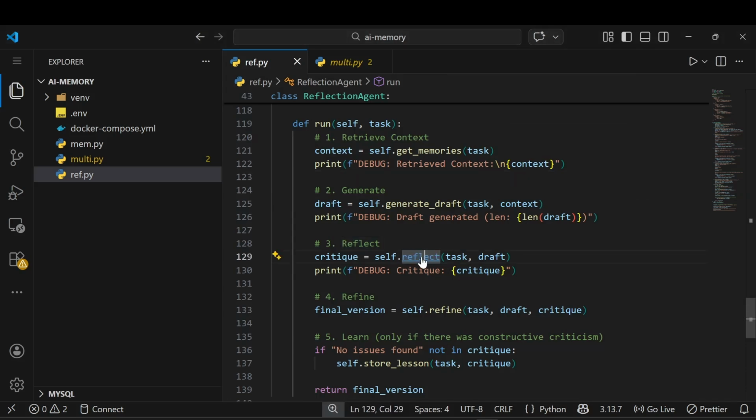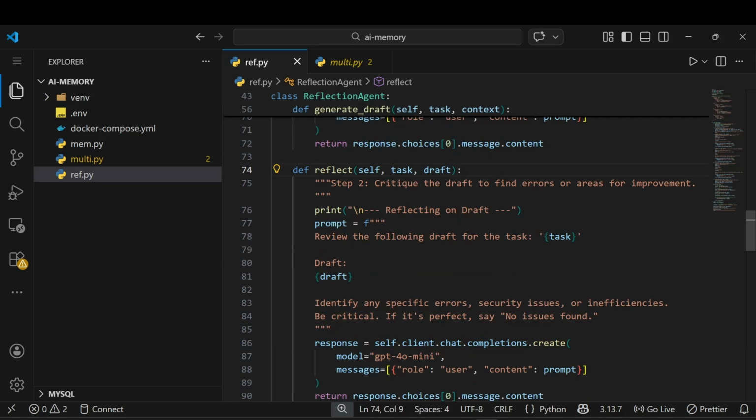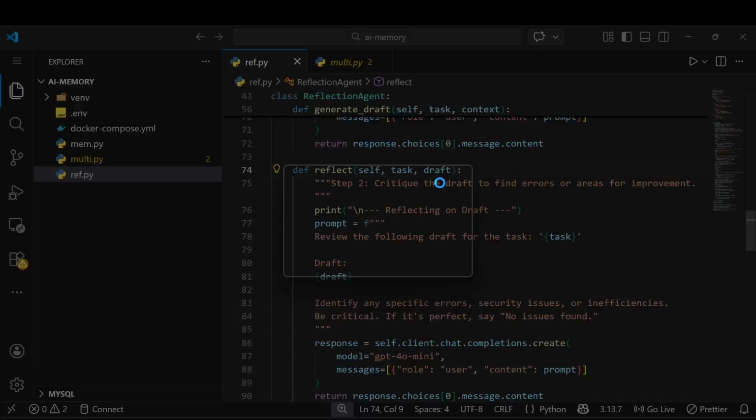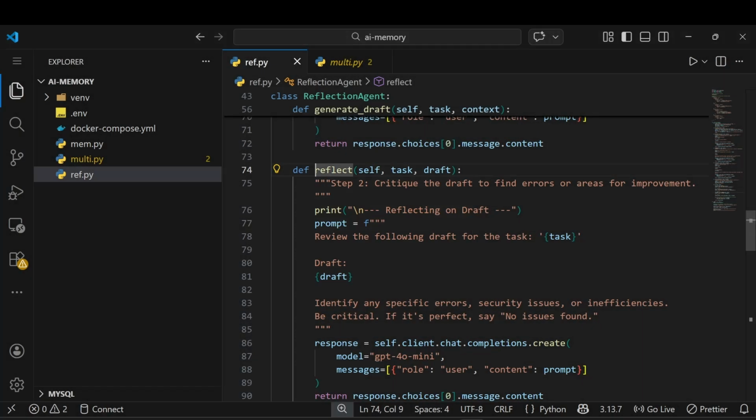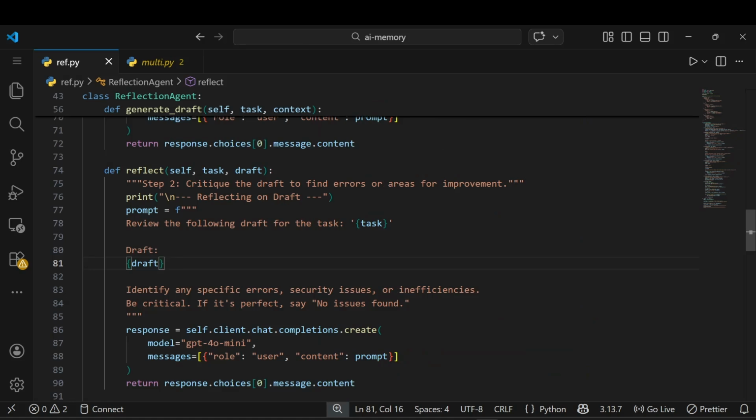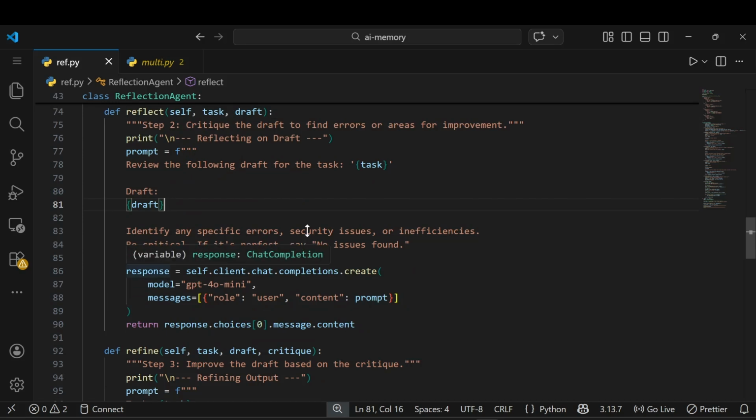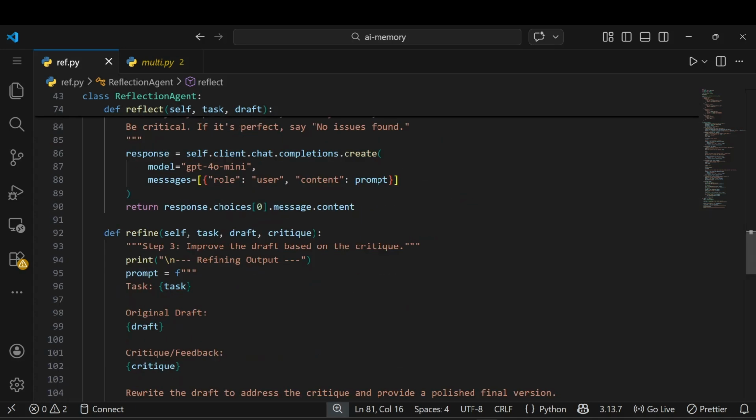Let me quickly open the reflect one. You can see I'm getting self. Internally we need to pass this, and you can see the task and draft. What happened here? You can see step 2: criticize the draft to find errors and areas of improvement. I just made a prompt here, again a system prompt. Review the following draft for the task this. The draft is this. Identify any specific errors, security issues, or inflation. Be critical. If it's perfect, say no issue found. I just made a system prompt to find the errors, and again I made an LLM call, and we'll get the response.